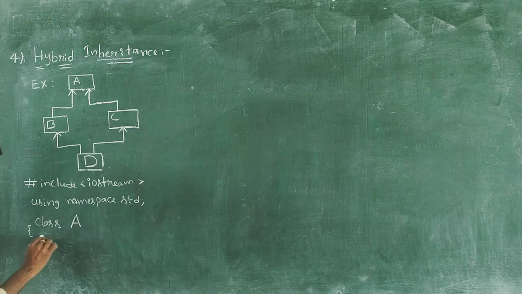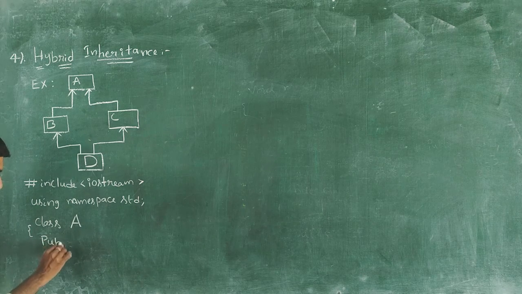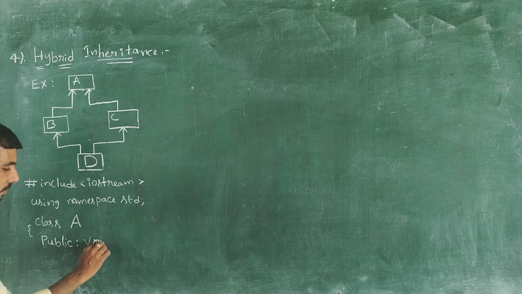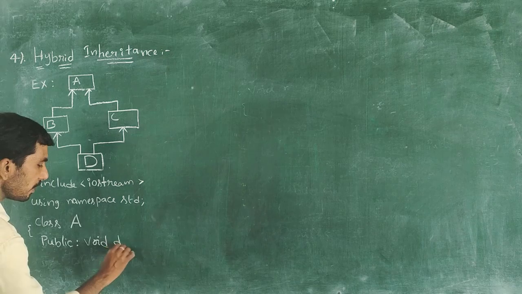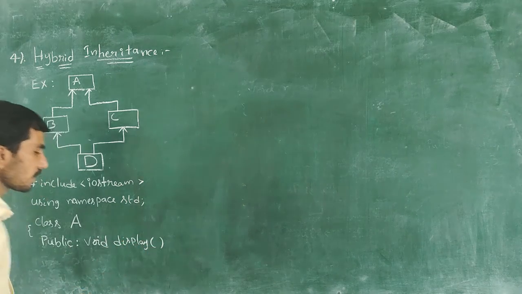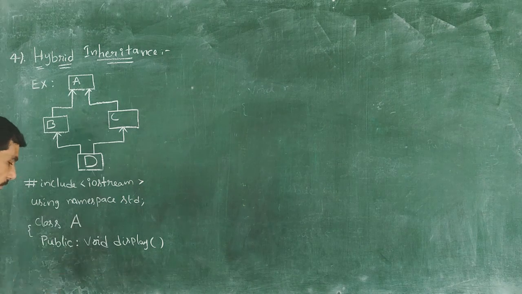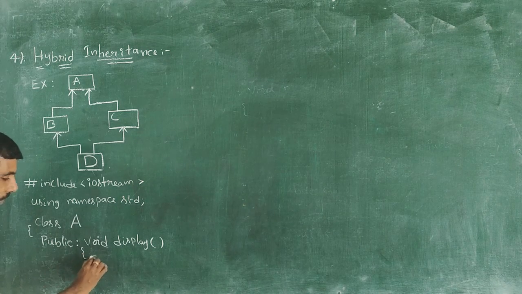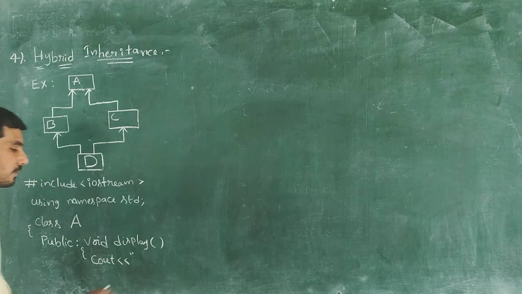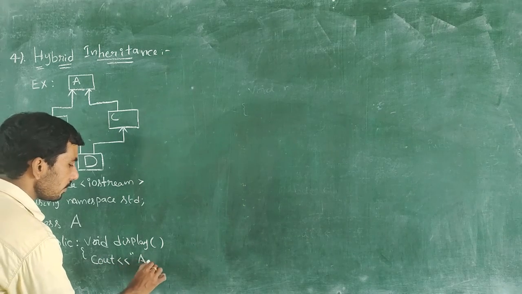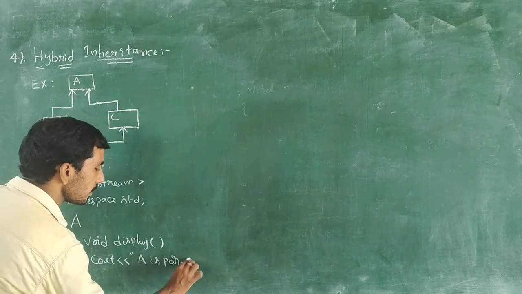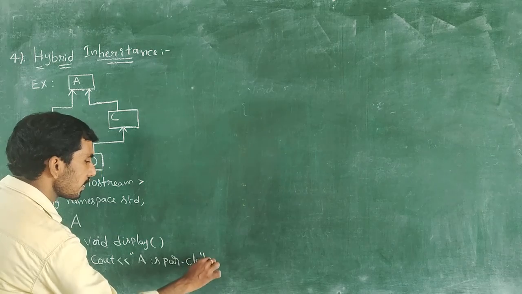Within this base class, I want to implement one user defined function. That function name is void display. So void is the return type, display is the function name. Within this display function, I want to print a simple statement: A is a parent class.